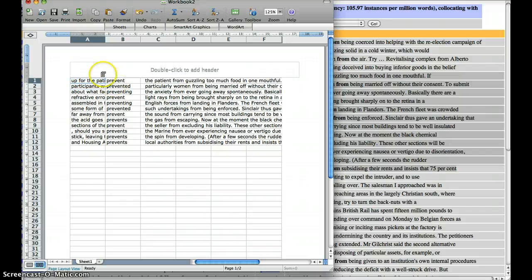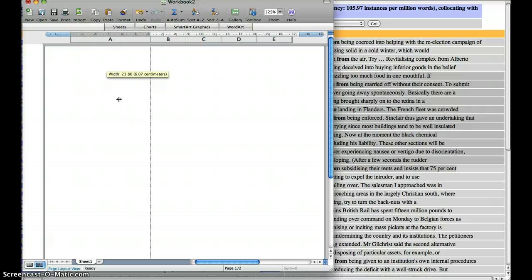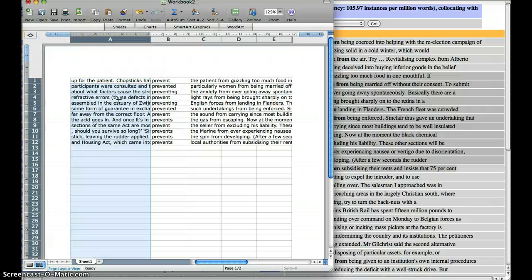So you can, at this stage, see what we're dealing with. You might want to make the columns a bit wider. And generally have a look at which lines seem to be most representative or easier for learners to understand, or there might be various different factors that are involved in a choice of particular lines.